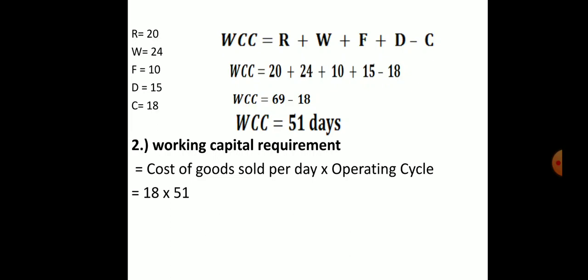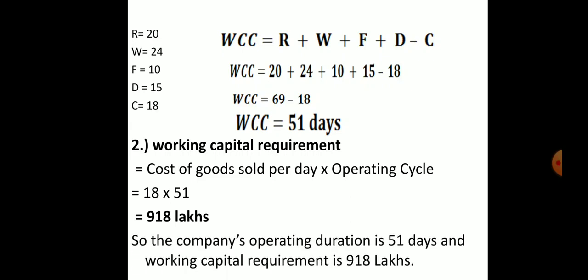So into 51 days. So per day, how much cost do we need? 18 lakhs we need per day as cost to produce that product. So for how many days will it take to produce that product completely? 51 days. So into 51. So 918 lakhs we need as working capital to produce this product. So it's clear, students, how to calculate working capital cycle and working capital required. So the company's operating cycle is 51 days and working capital requirement is 918 lakhs.